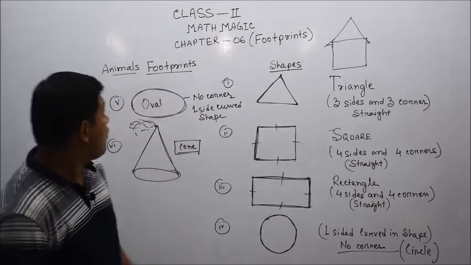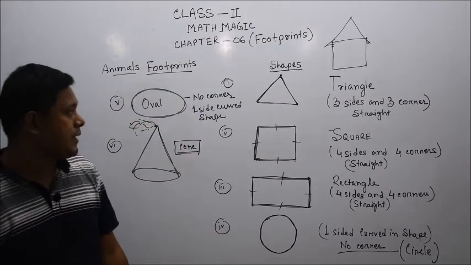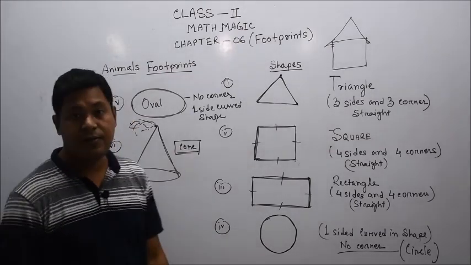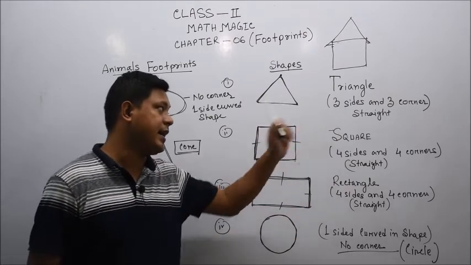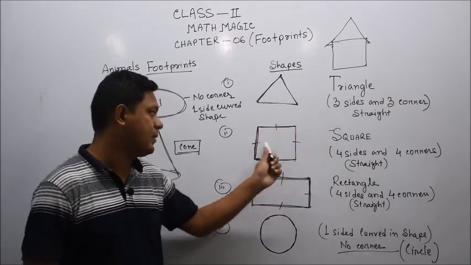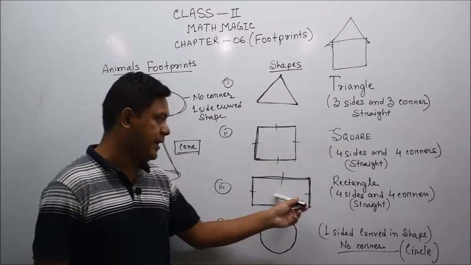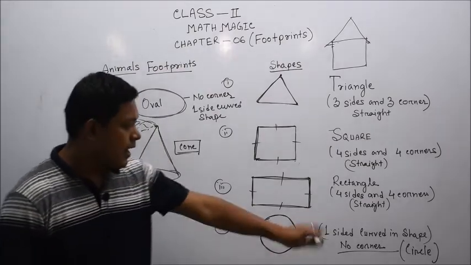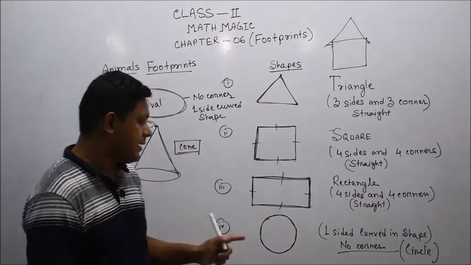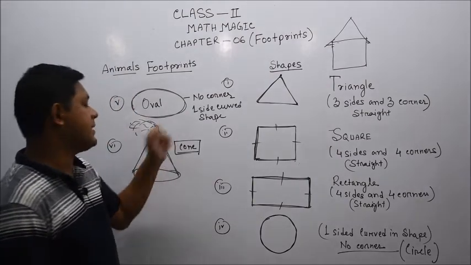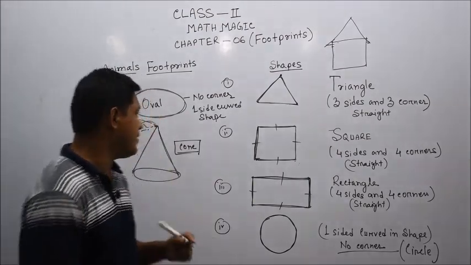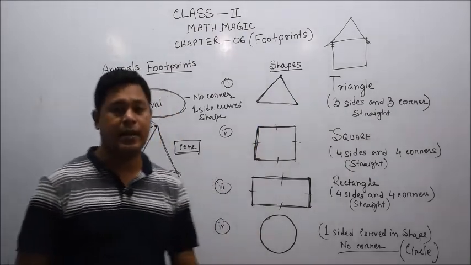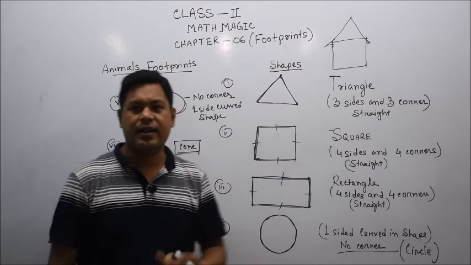Okay, hopefully dear students, you have seen these types of shapes earlier and are familiar with them, and I just remind you that these are 3-sided, 3 corner, 4-sided, 4 corner, all sides equal in a square, in a rectangle only opposite sides are equal, a circle is curved in shape, only one side is there, no corner in the circle, same as in the oval, only one side that is curved, no corner, and a cone's front side is just like a triangle. So you need to remember these things just once.